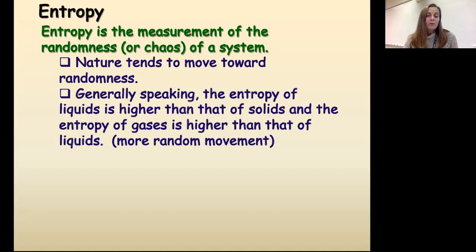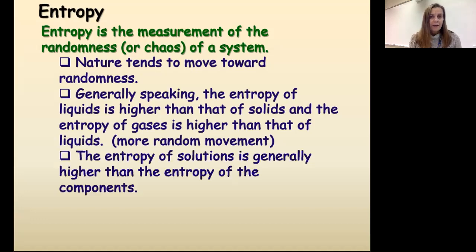So we know that nature moves towards randomness. When we think about entropy as a measurement of the number of possible locations for all of the different molecules or particles, we know that the entropy increases as we move from solid to liquid to gas, because as our particles move more, entropy increases. As they have more freedom of movement, there are more possible locations for them. And so the higher energy the state of matter, the higher the entropy is going to be. So solids have the lowest entropy, liquids are higher, gases are higher still.